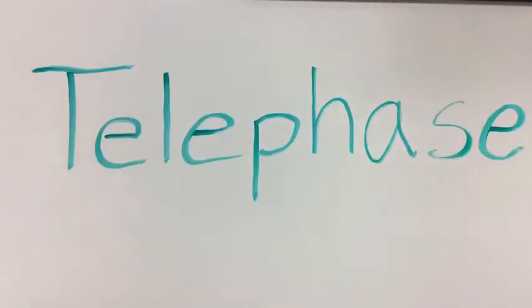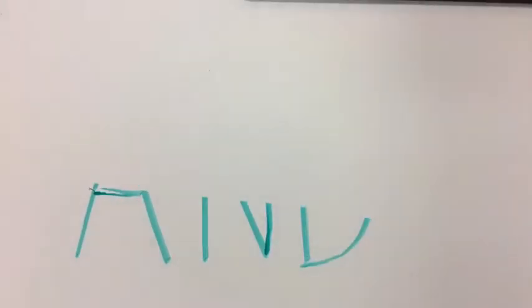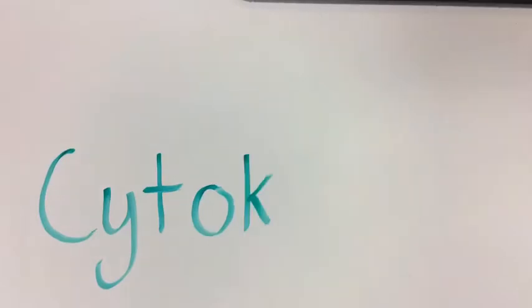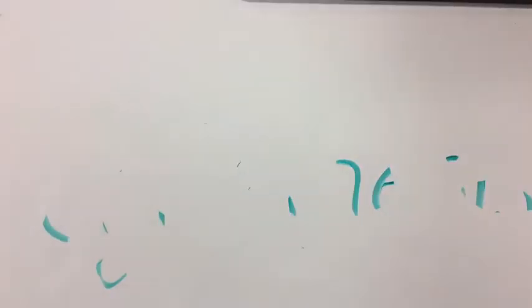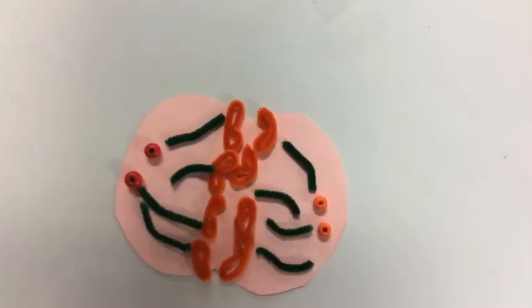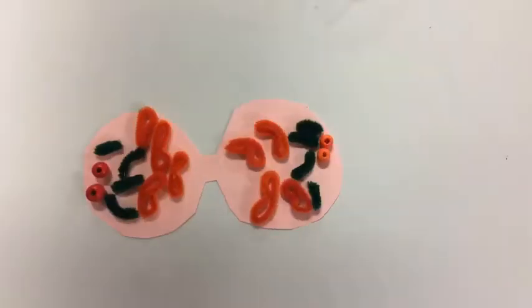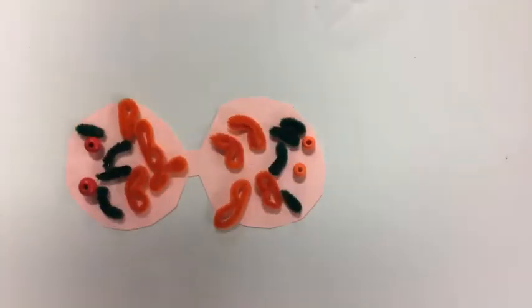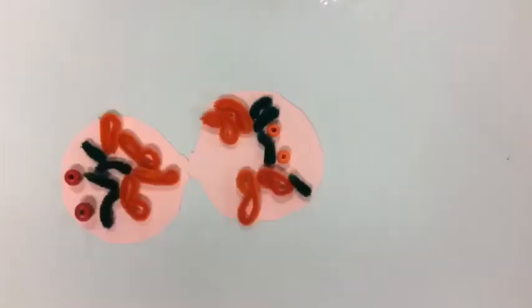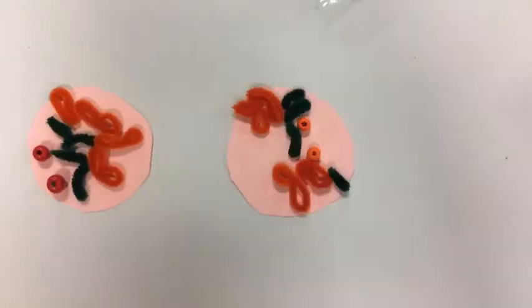Telophase and cytokinesis are the last and final steps of mitosis. During telophase and cytokinesis, the nuclear envelope will start to slowly develop, and chromosomes will turn into chromatin. The cell will eventually split into 2 different cells.